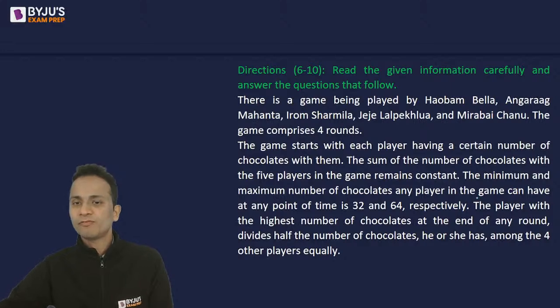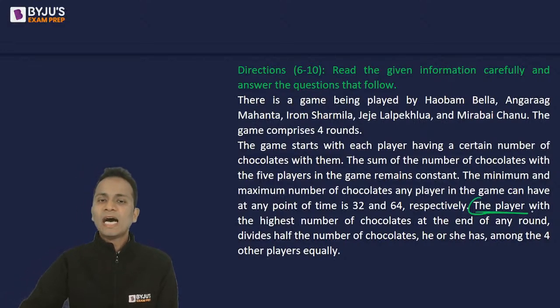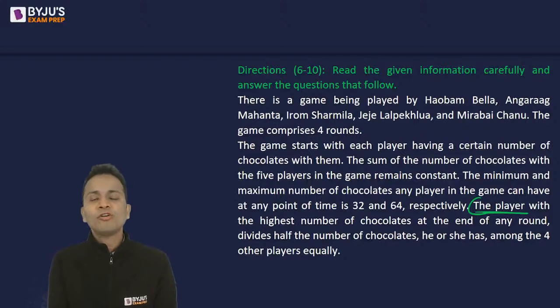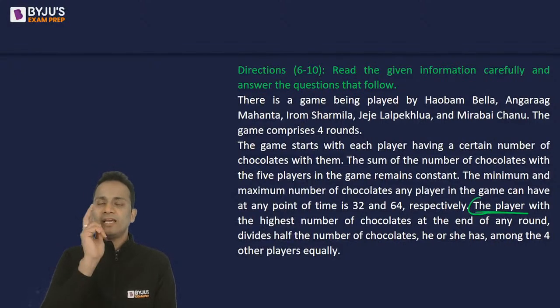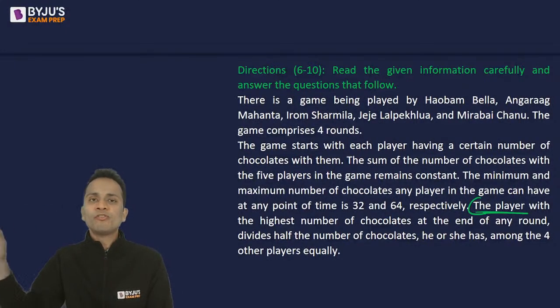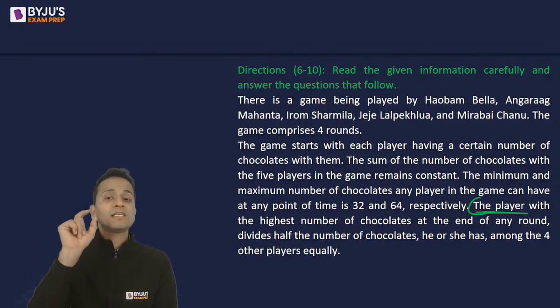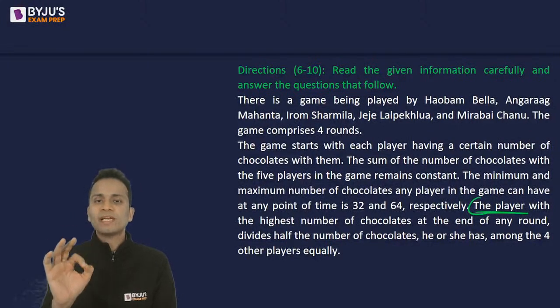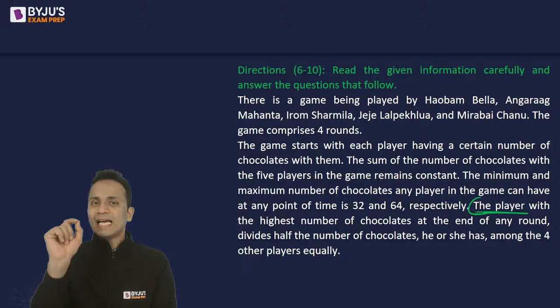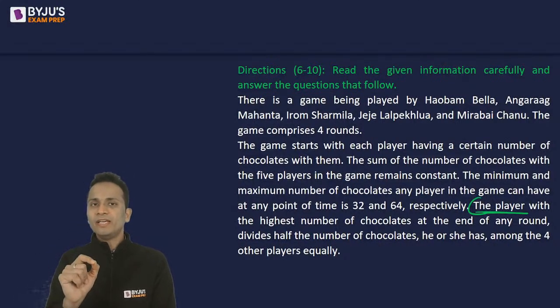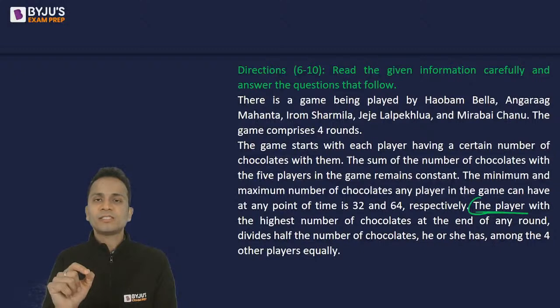The player with the highest number of chocolates at the end of any round divides half the number of chocolates he or she has among the 4 other players equally. So, whatever number of chocolates these 5 players have at the end of any round, whosoever has the highest number of chocolates, that player will divide half of the chocolates equally among the other 4 players.